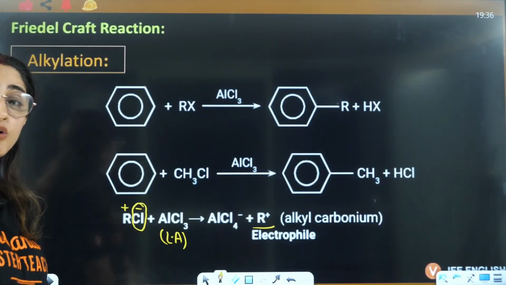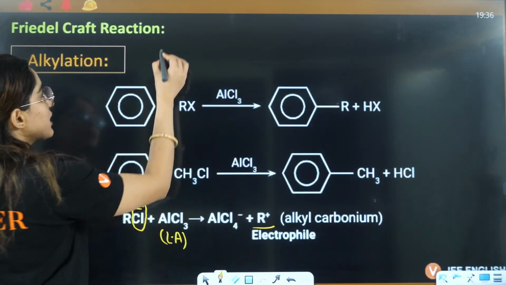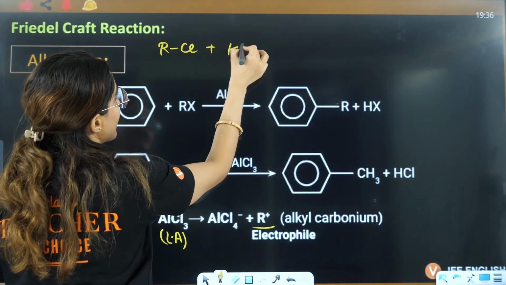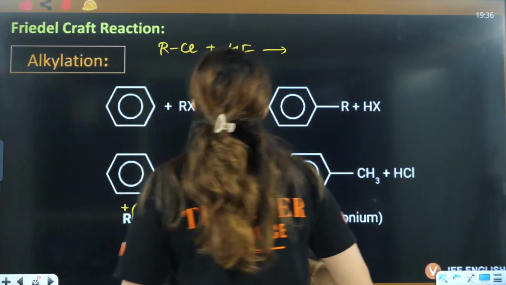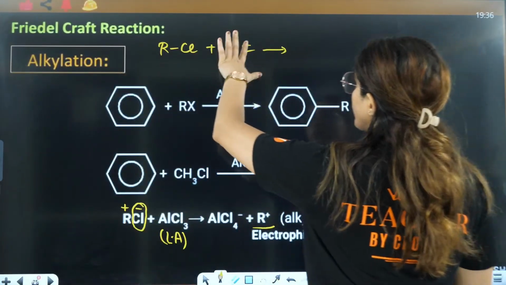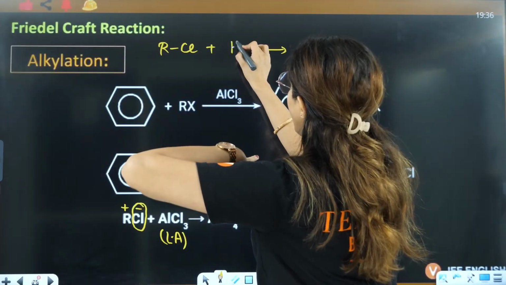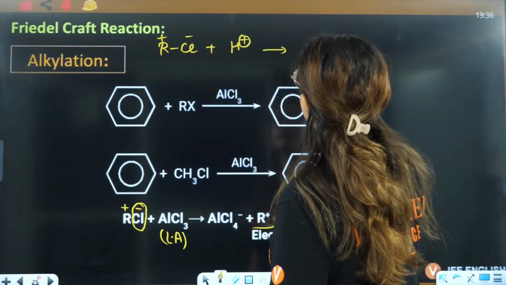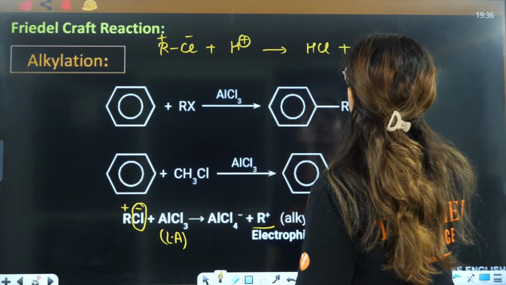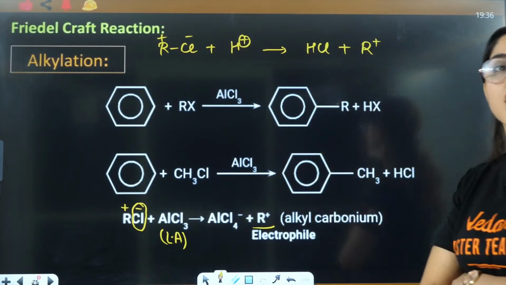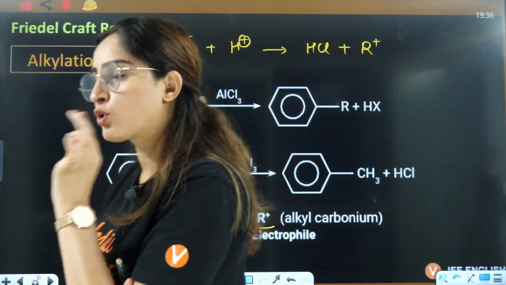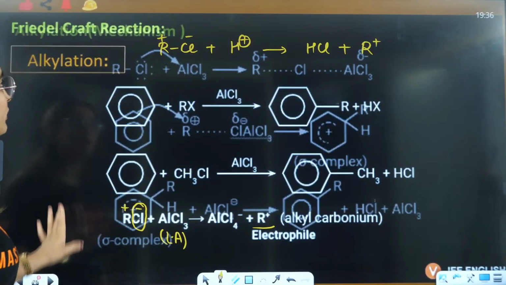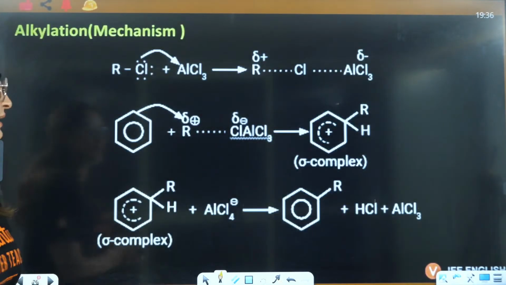But ma'am, what about a protonating agent? Guys, if you have, let's say, RCl and a protonating agent, let's say HF, this HF is going to give you a proton, H positive. This H positive will get attached to the Cl negative and hence you will have the formation of R positive. So anything will work. You have a protonating agent, you have a Lewis acid, this will work the same way. All you need is an alkyl carbocation.